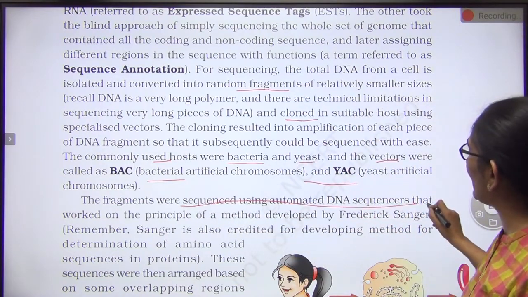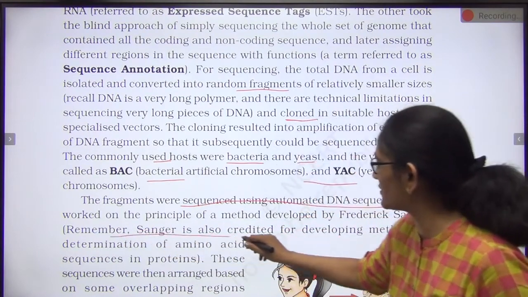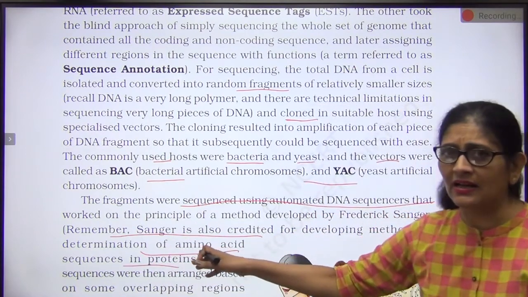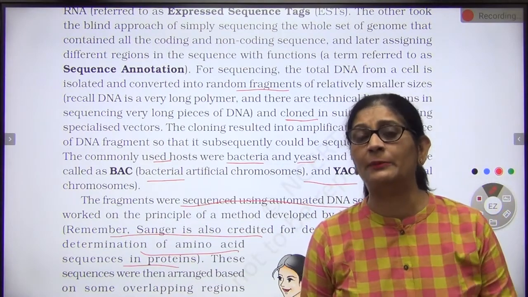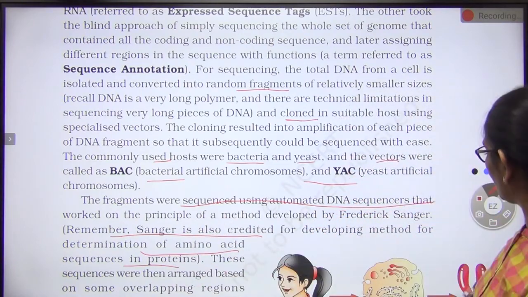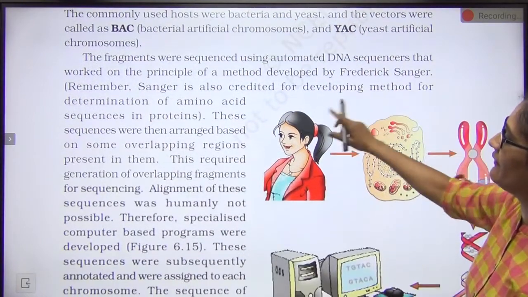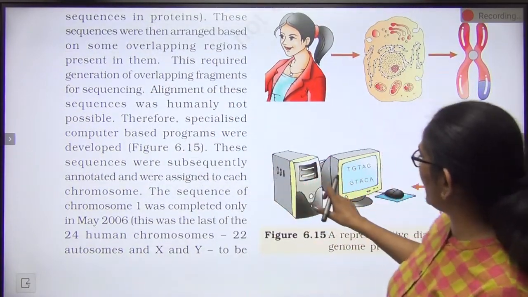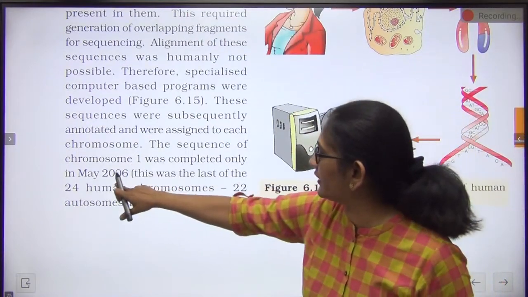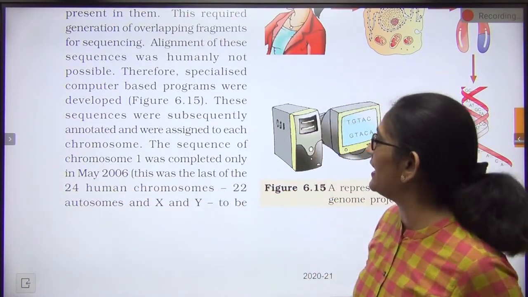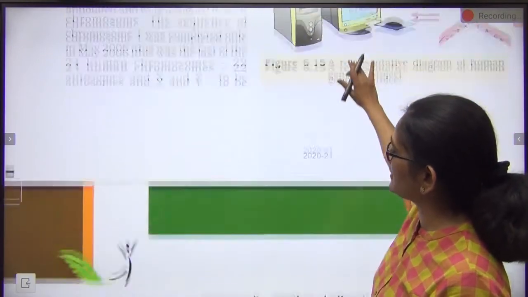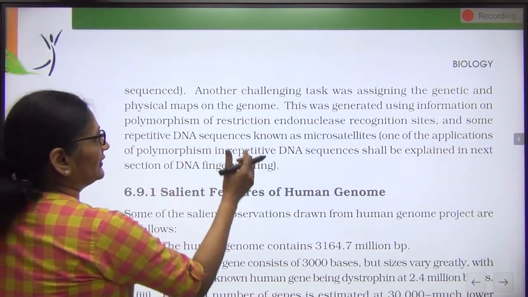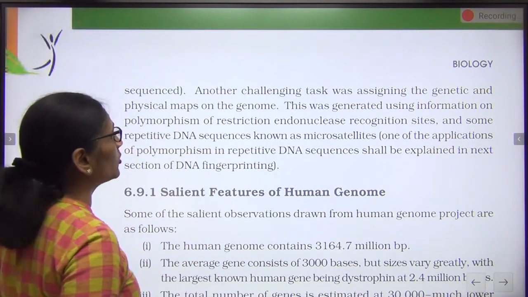Then you sequenced using an automated DNA sequencer that was based on Sanger's method. Sanger also did work on amino acid sequences and proteins, a lot of work on insulin and proteins. He was the same man. Then they were arranged with the help of overlapping sequences, and this alignment was done with supercomputers. I told you it got completed in May 2006, with chromosome 1 being done last. Then another challenging task was assigning them to their particular chromosomes.